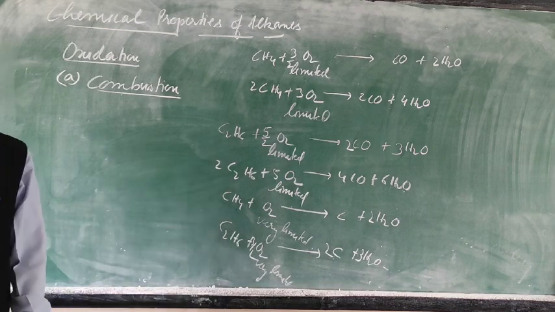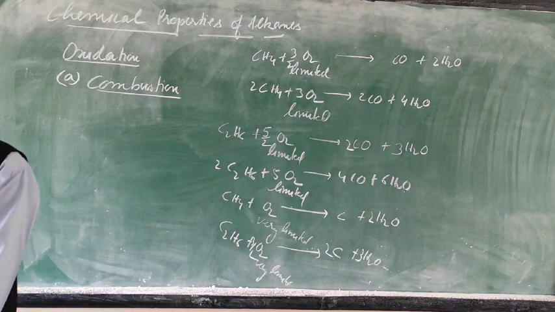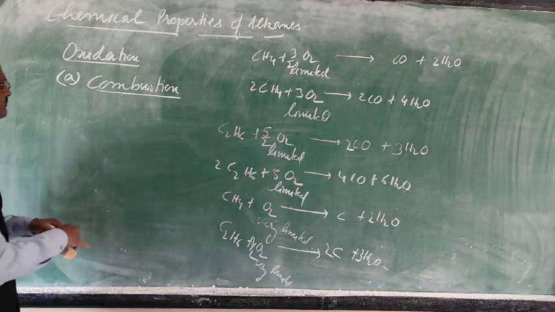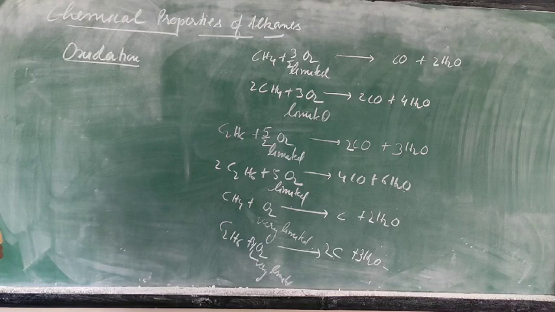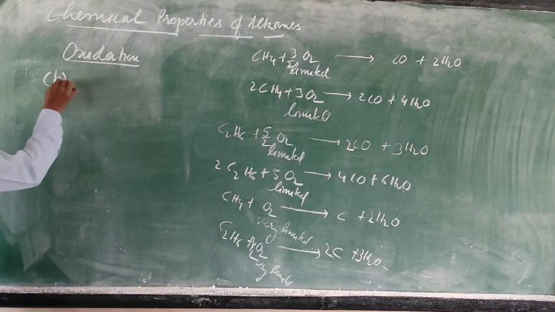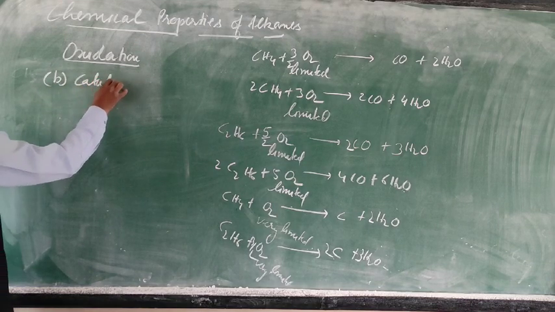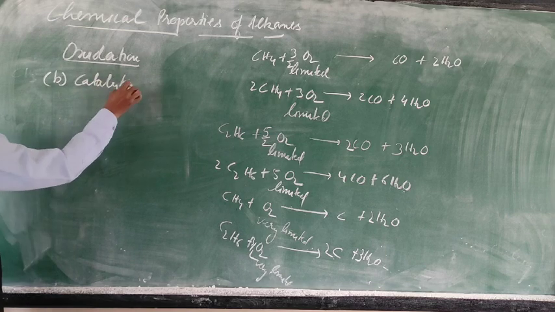Now the second one is given as catalytic oxidation.